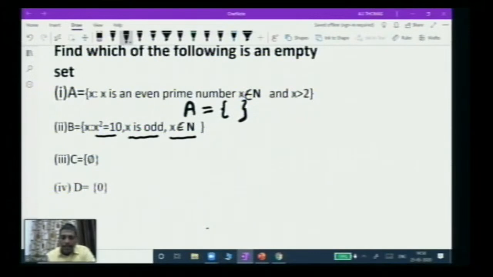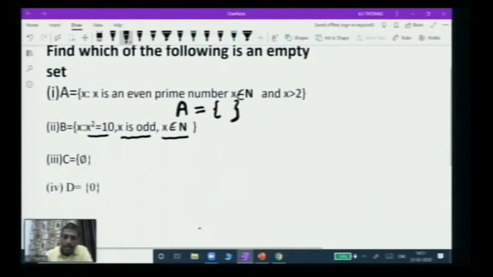So you know that if you take any natural number, either it would be an even natural number or it would be an odd natural number. For example, 3 is an odd natural number. But if you make a square of an odd natural number, you are going to get an odd number. But here 10 is an even number. So how many numbers are there whose square is 10? And it should be odd as well. The number should be odd as well. So the answer is, again, an empty set.